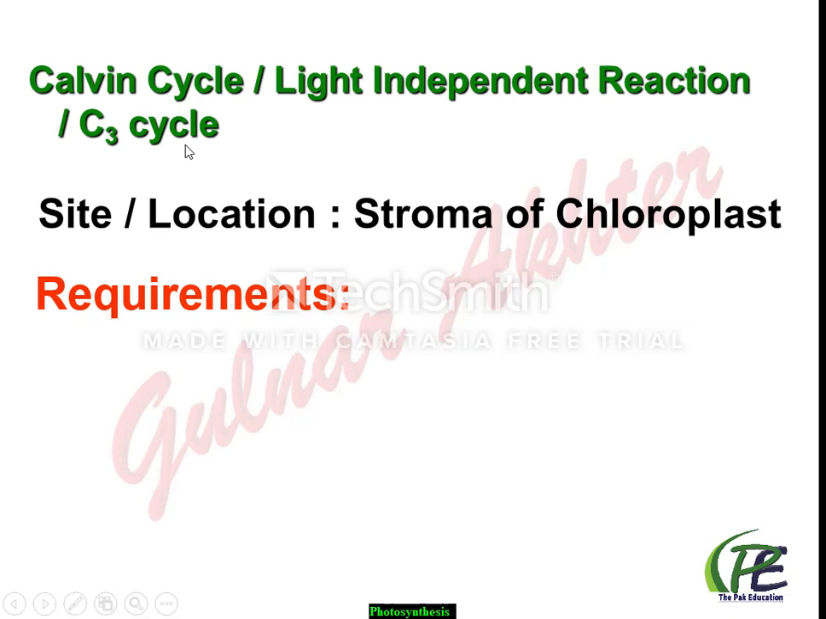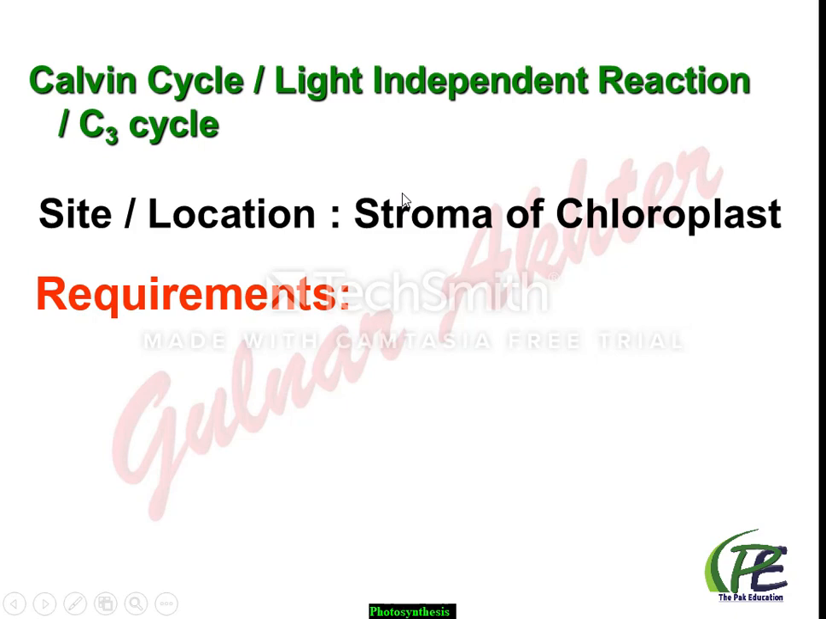And why it is called the light independent reaction? Because in this step light is not necessary. It may occur in the presence of light as well as in the absence of light. In both conditions we can say it takes place. And the location of the Calvin cycle, it takes place in the stroma of chloroplast.